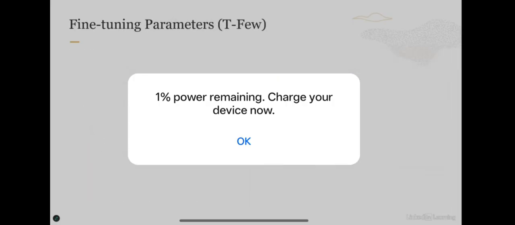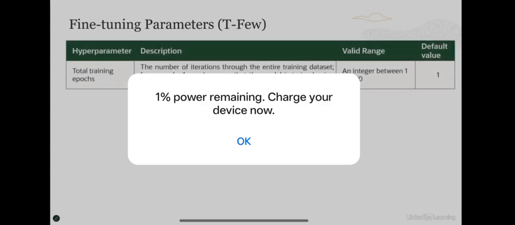Alright, so what are these fine-tuning parameters? And this one I'm talking about in the context of T-Few. In the context of LoRA, these will change a little bit, and it's always a good idea to look at the current documentation because I have some valid range and some default values which might change by the time you are watching this particular lesson, and these are again very complicated topics. So let me give you an analogy, the same analogy we used earlier, of having this deep learning model as a complex machine. So think about total